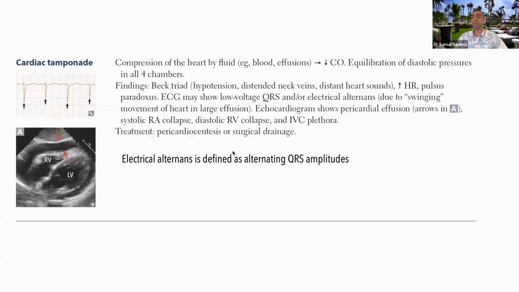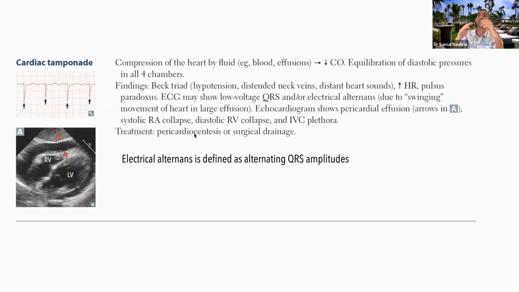What has happened here? Now don't confuse this with some electrical dysfunction in the heart. It would happen, of course. I'm not saying the heart cannot undergo any arrhythmias. Definitely it can, but in this case, this electrical alternans is because the heart is now in fluid. There is fluid or blood around the heart, so the entire thing is suspended in fluid.